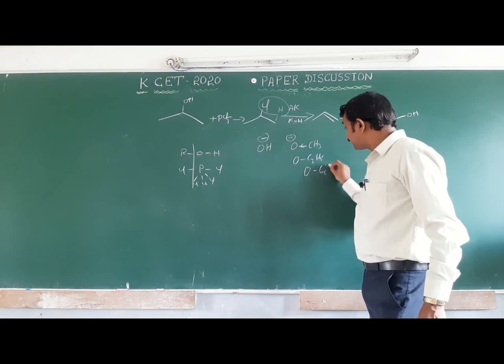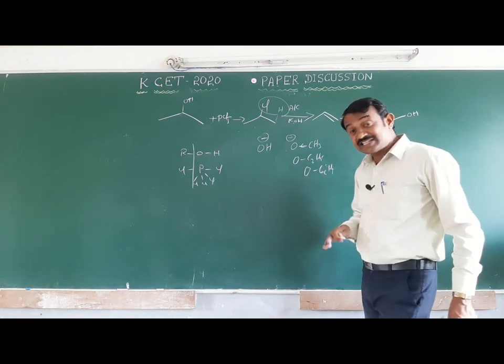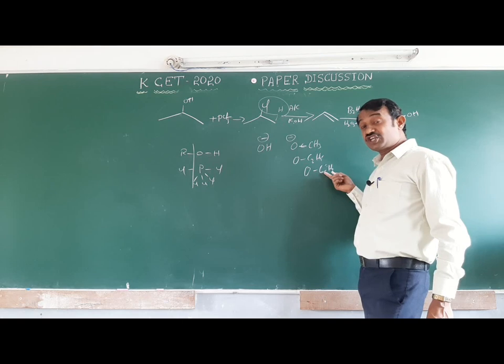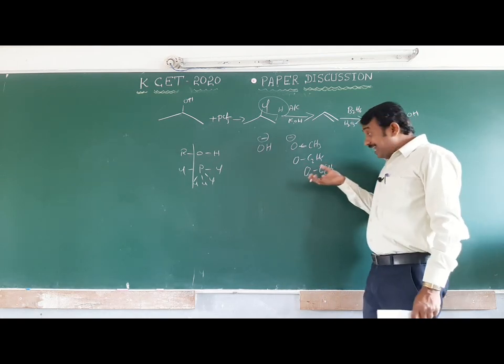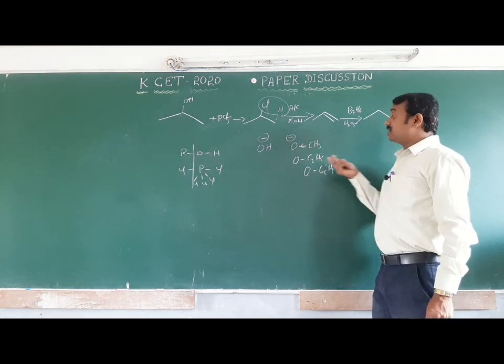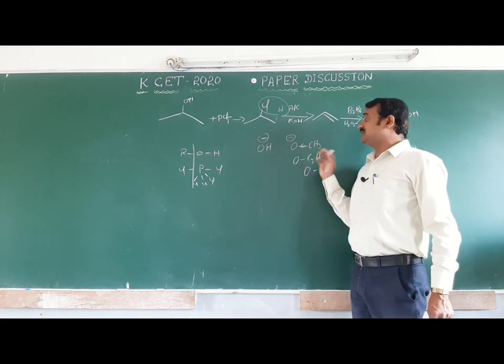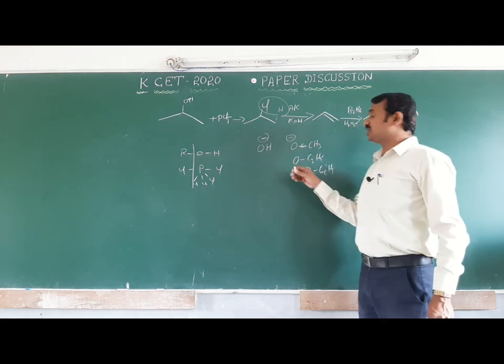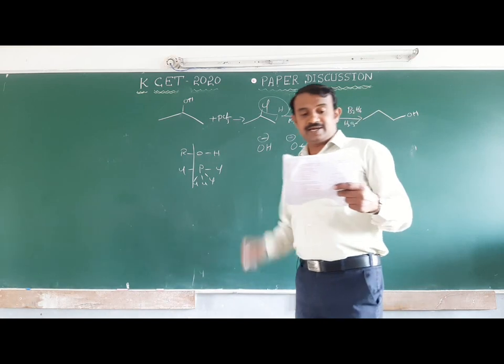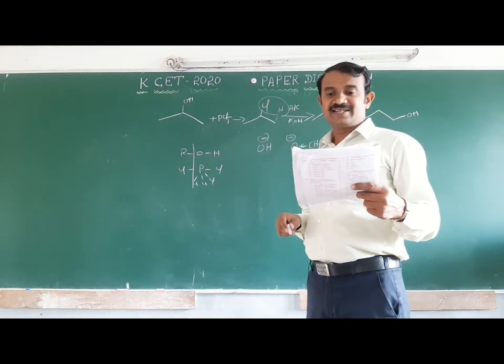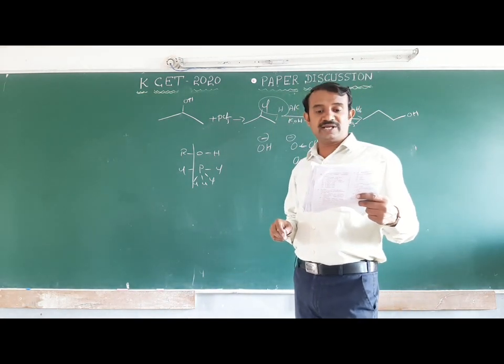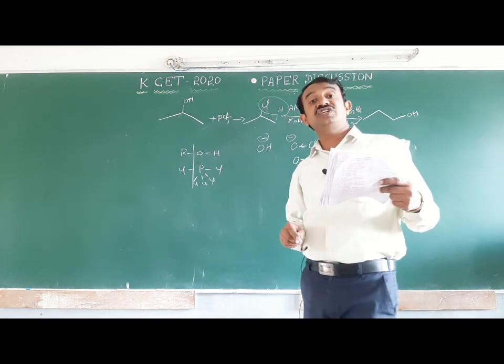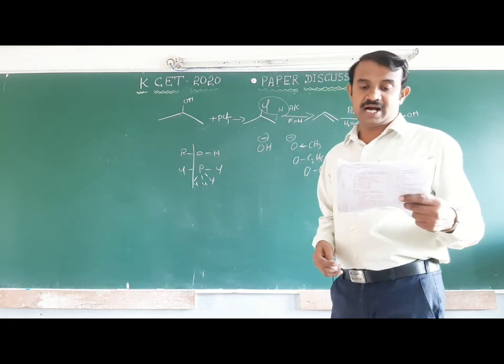OC6H5 means basicity decreases because it has a resonance structure. The benzene gains electrons from oxygen. But here the C2H5 and CH3 give electrons to oxygen, so basicity increases. They are given OH minus, CH3O minus, CH3COO minus and Cl minus. Here methoxy is more basic compared to the other compounds.